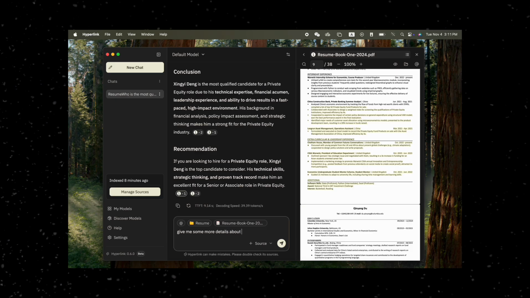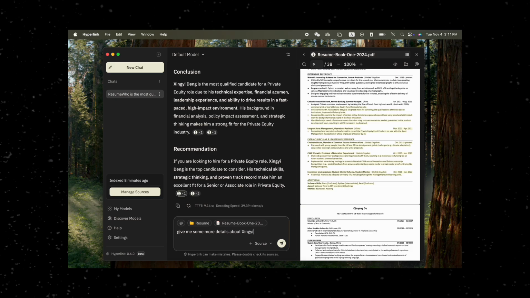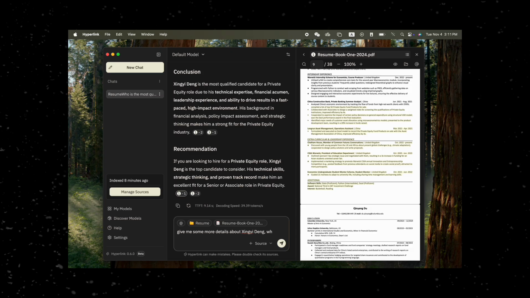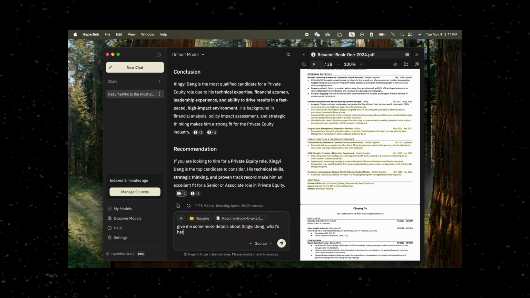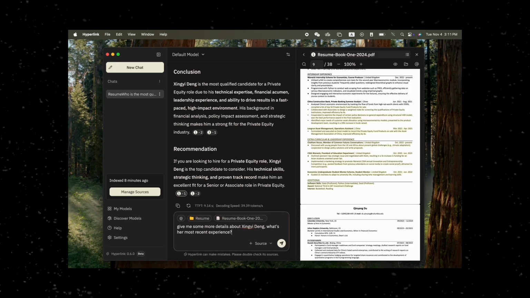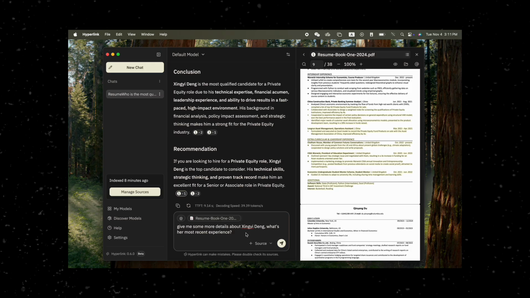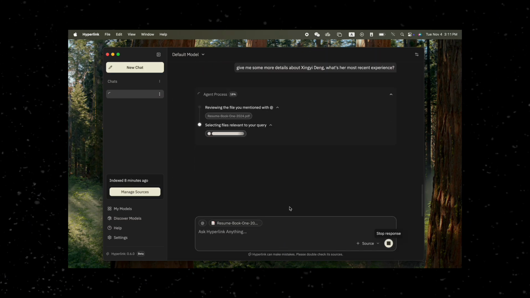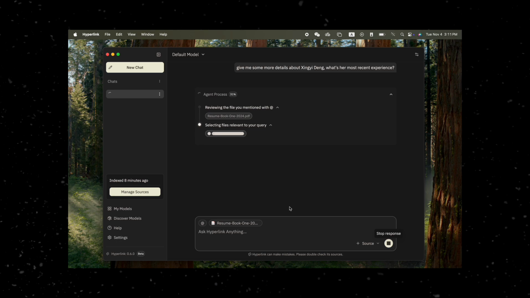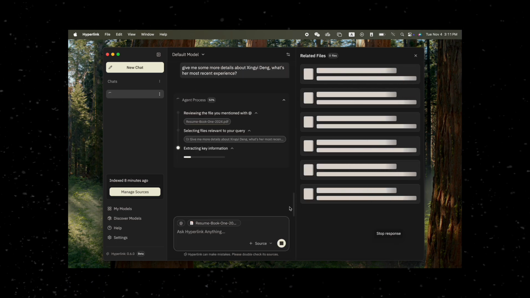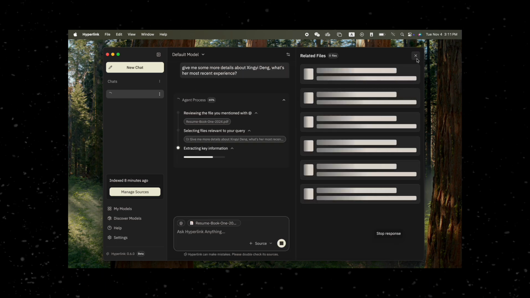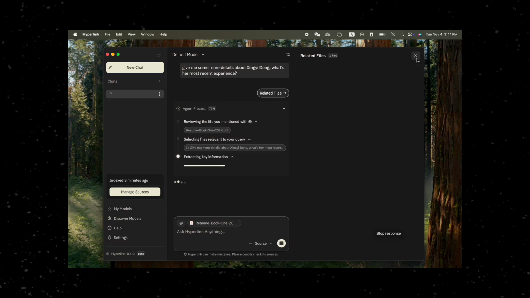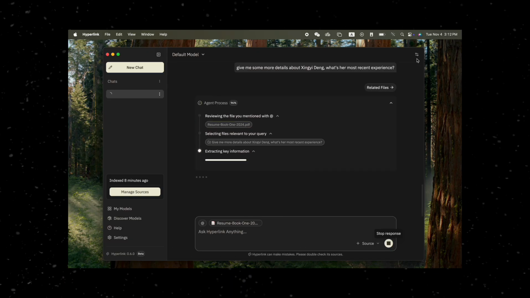Let me ask a follow-up question. Give me more details about this candidate. What exactly do they do, and why would they be the perfect fit? I can mention a specific folder or file using the @ symbol to narrow my search. During this entire process, everything stays offline. You can see it runs fast, extracting information from the selected file. I can also adjust the scope of my search and cross-reference answers in real time.